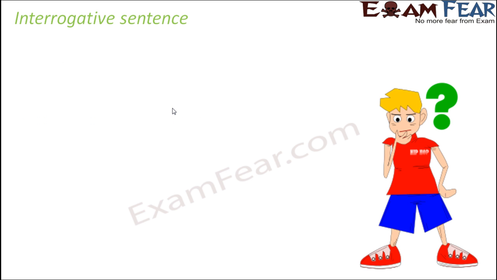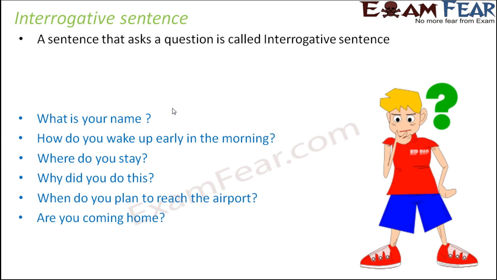Let's now talk about the second kind of sentences, that is interrogative sentences. So what are interrogative sentences? A sentence that asks a question is interrogative sentence. So whenever you are asking anything, and that question could be any question under this earth, any question falls under interrogative sentence.